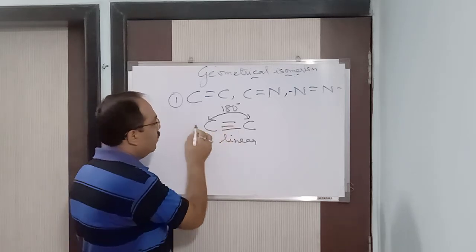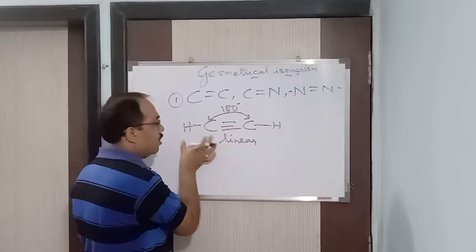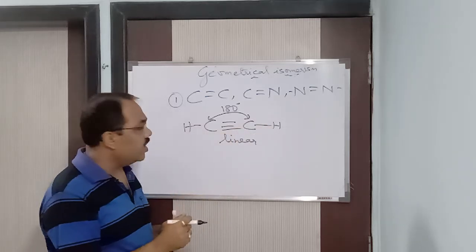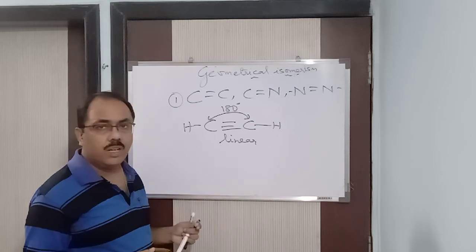Linear means what? Suppose here it is CH and here it is CH. Whose formula is it? It is nothing but ethyne. See here, it's CH triple bond CH. It is ethyne or acetylene. Will it show geometrical isomerism? No, it is not going to show geometrical isomerism. Why not?